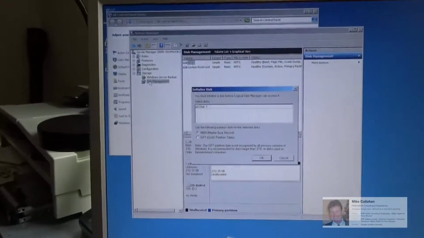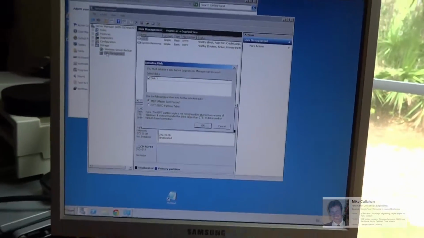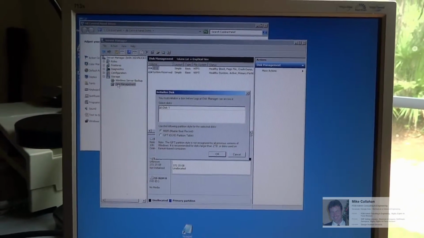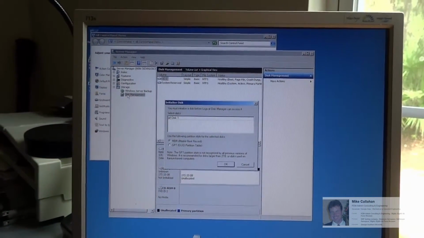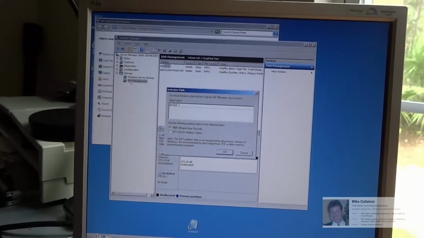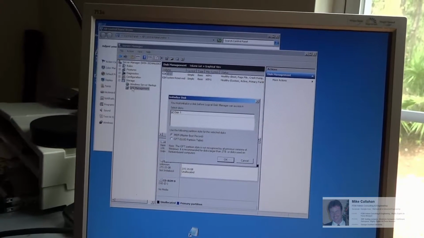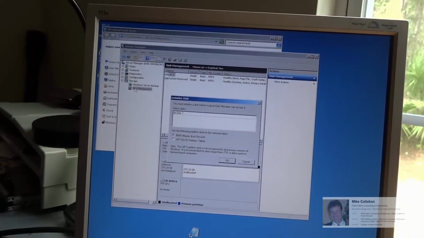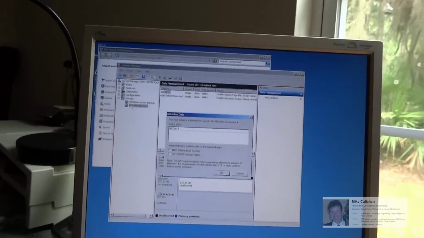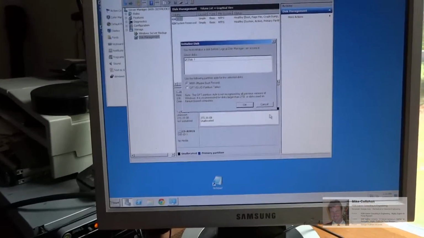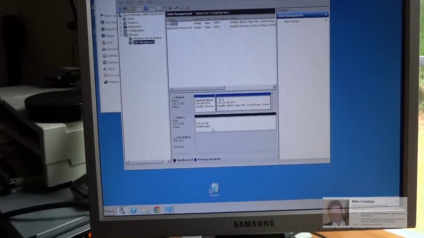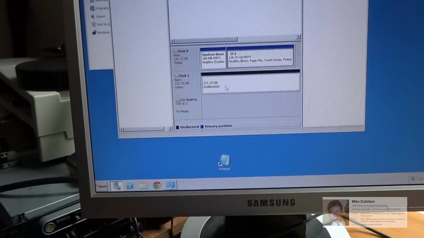I restarted Windows after the RAID configuration, and it found that I must initialize a disk before Logical Disk Manager can access it. So there's an MBR, master boot record, and a GPT, which is a partition. So I'm just going to go ahead and accept the default, and this allocated one down here needs to be formatted.